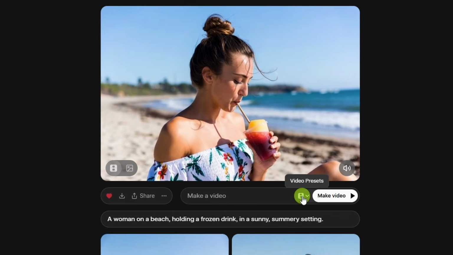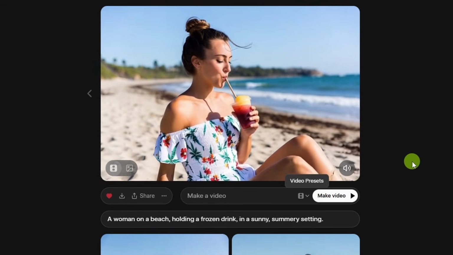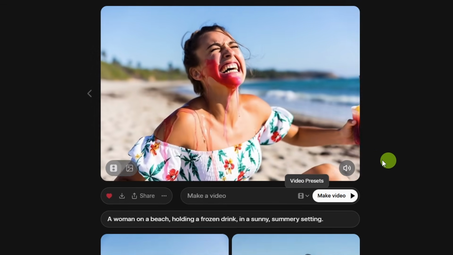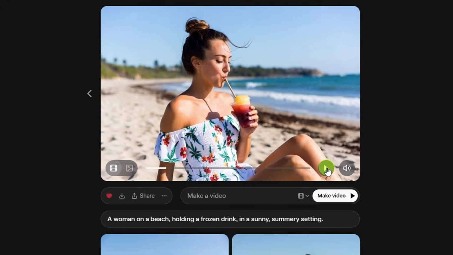Now over next to the prompt box, we drop down the presets. We've got the fun and we've got the normal. If you generate the starting image here in Grok, or you use text to video and you're not bringing in an image from outside, you've also got this spicy preset, which I guess may not be family friendly or might be more adult themed. We're going to stay away from that, but let's do a fun version. Okay, I don't know what that was.